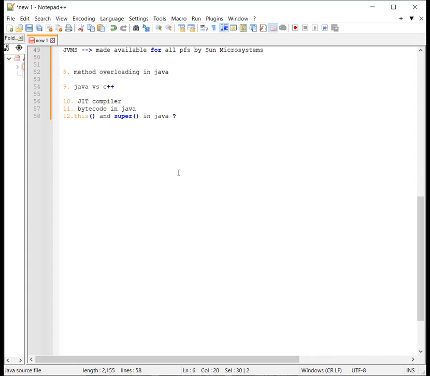While super is used to access the superclass constructor, this is used to call one constructor from another within the same class. Whether this or super is used, it must be the first statement in the constructor.